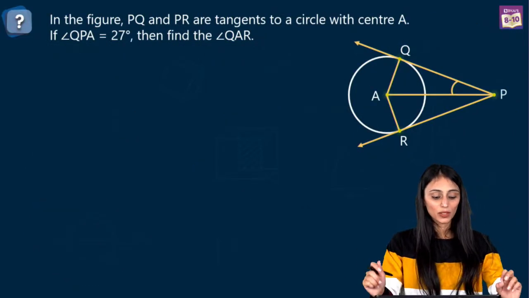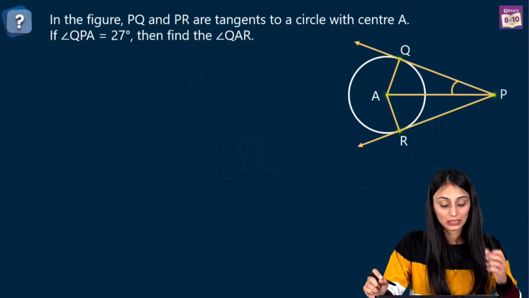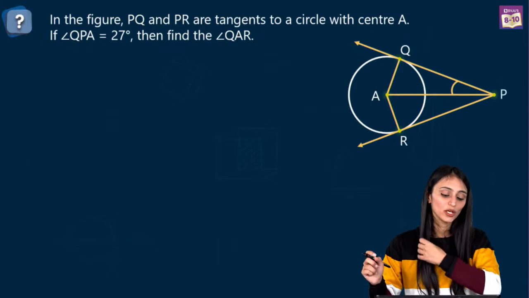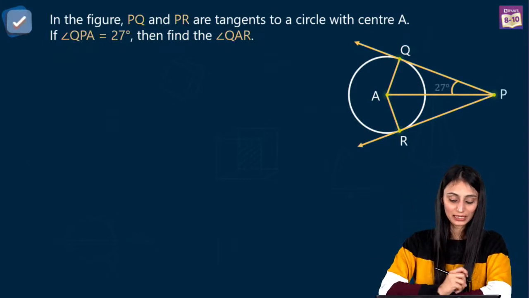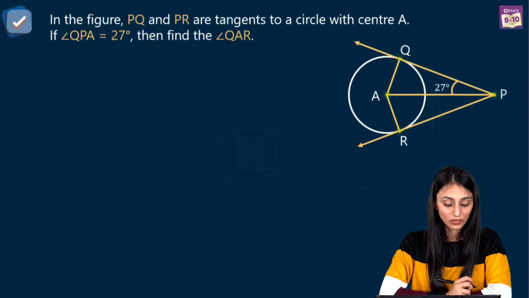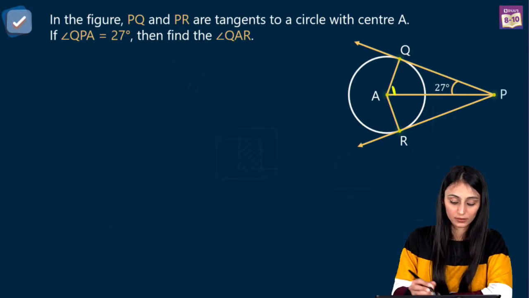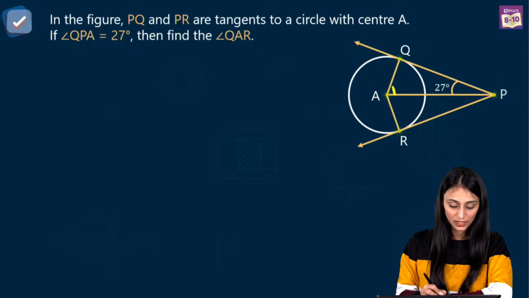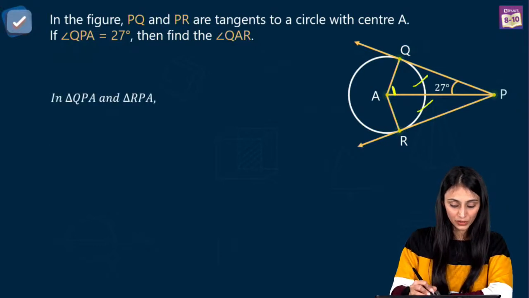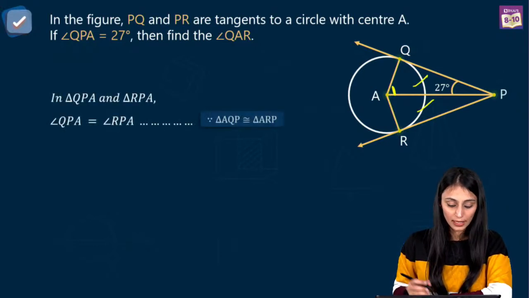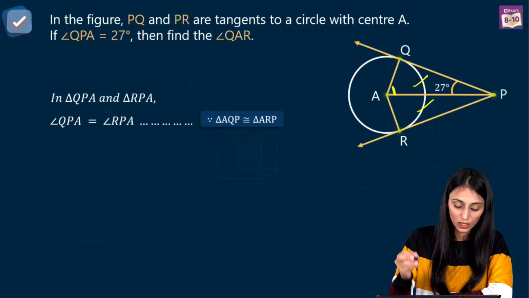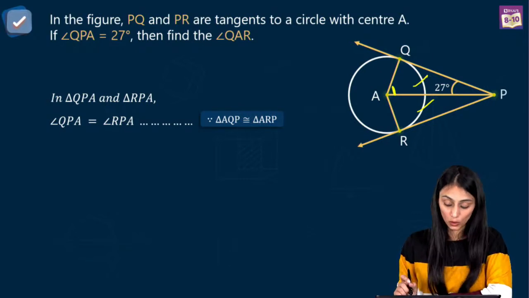Now let's take a look at the next question. In this figure, PQ and PR are tangents to this circle with center A, right? And angle QPA over here is 27 degrees, right? We have to find out the value of angle QAR. So PQ and PR are two tangents. If you talk about these two triangles over here, we know one thing, that first of all, these two triangles are going to be congruent, right?